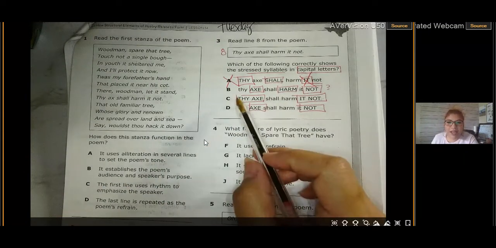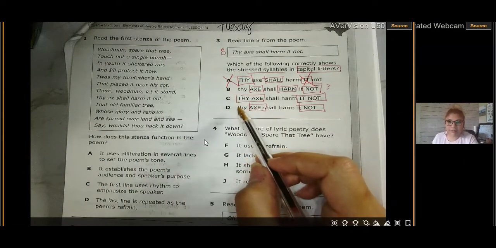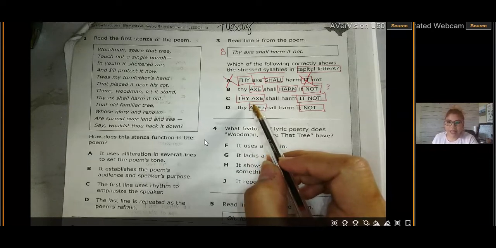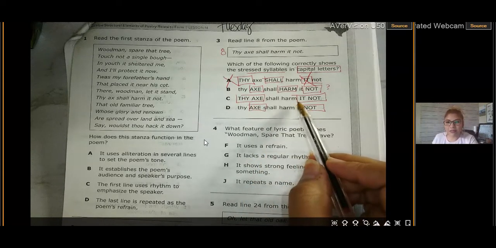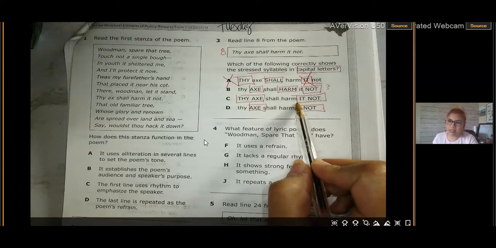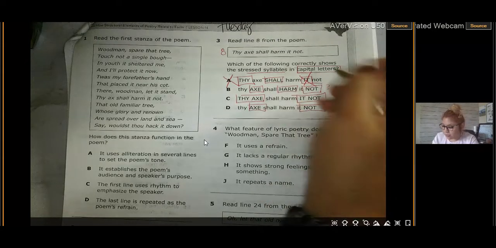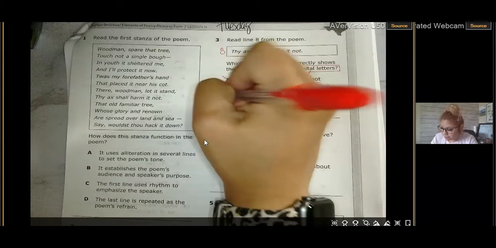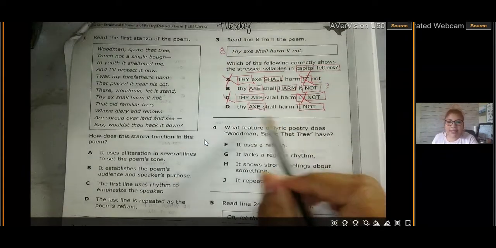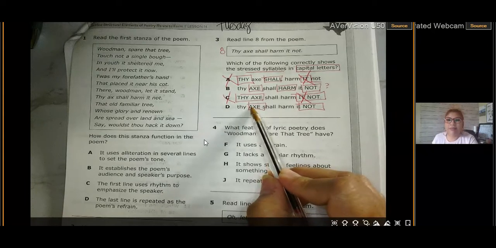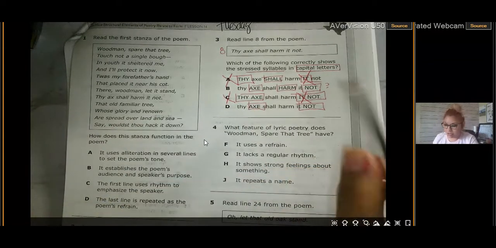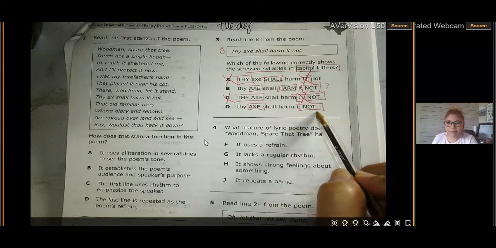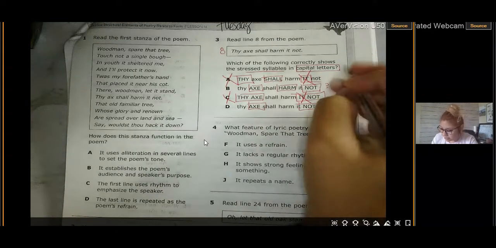C. Thy. Acts. Yes. It. Do we have to say it, or do we just say it? We just say it. So remember, because of it, this one is out. And D. Acts. So acts, yes, we have to raise our pitch. Not. So we do raise our pitch.